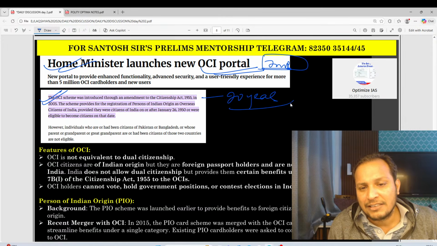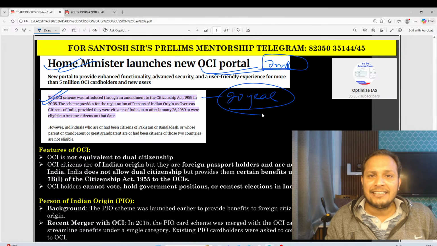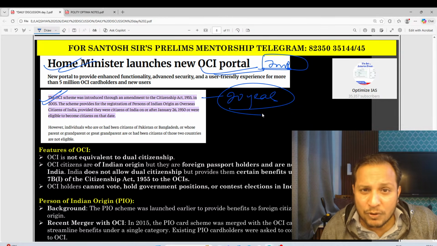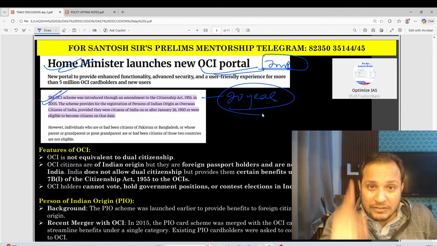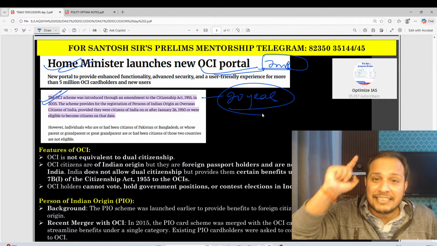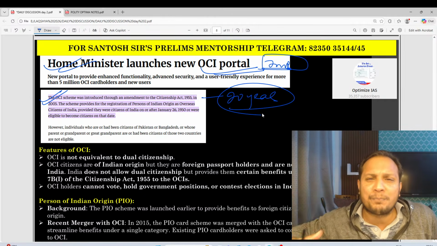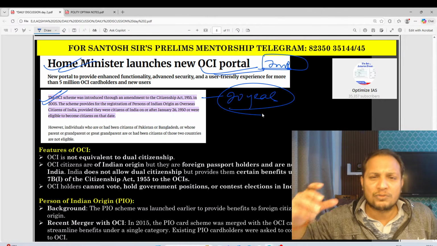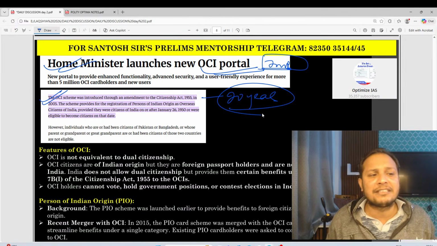Therefore, guys, OCI can be asked. Is OCI equal to dual citizenship? No. Remember, OCI is not a dual citizenship. This is a scheme to give some kind of privilege to some people. It is not a dual citizenship.